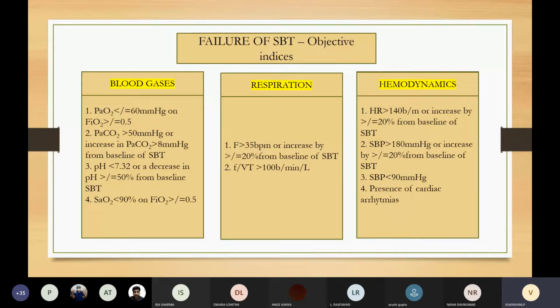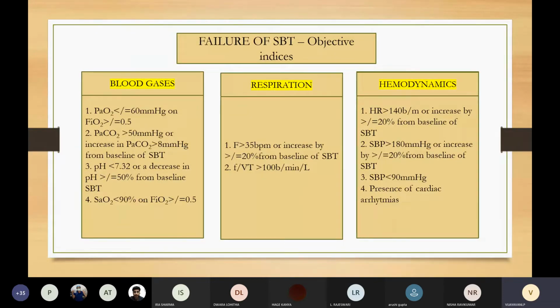If pH is less than 7.32 or decrease in pH more than or equal to 50% from baseline, and SaO2 less than 90% on FiO2 more than or equal to 0.5. Now in respiration, we see the frequency and F by Vt ratio. If the frequency is more than 35 breaths per minute or increase in frequency by more than or equal to 20% from baseline of SBT, and if F by Vt ratio is more than 100 breaths per minute per liter, that also suggests failure of SBT.